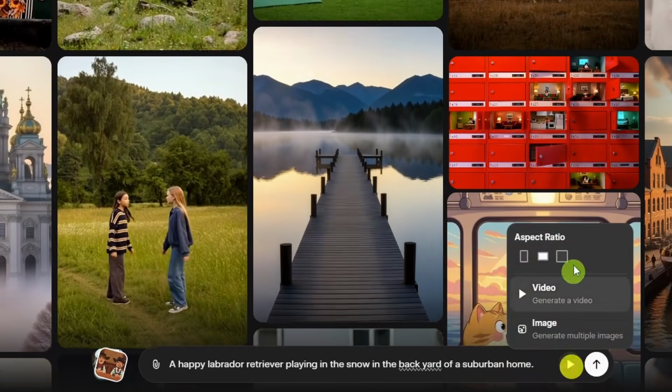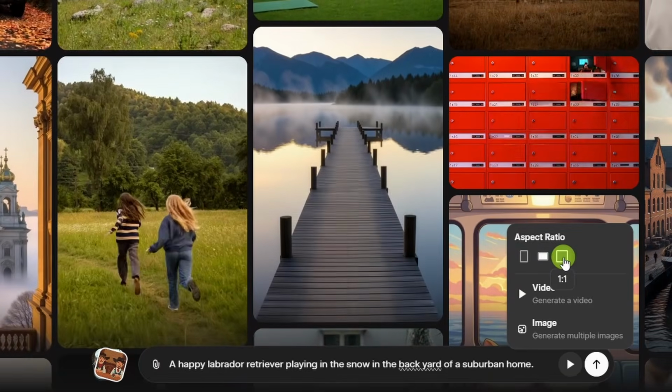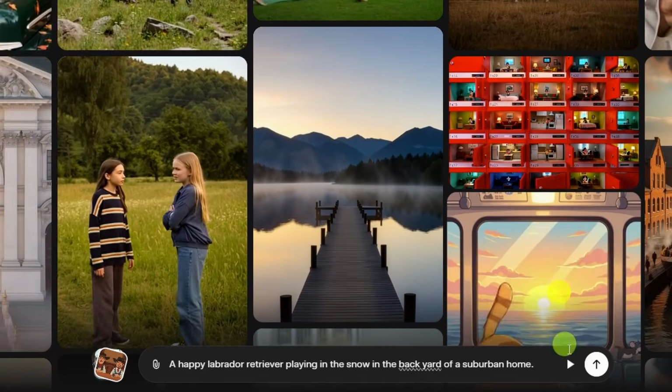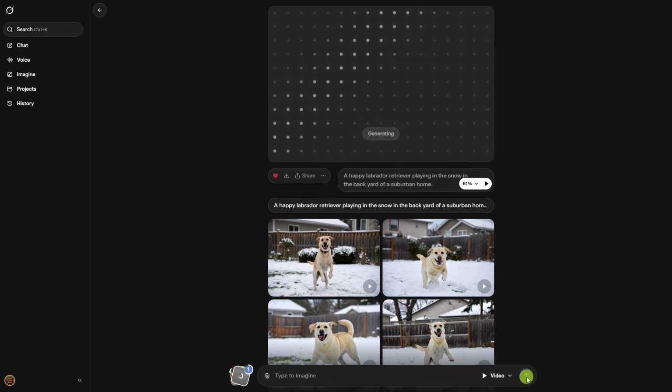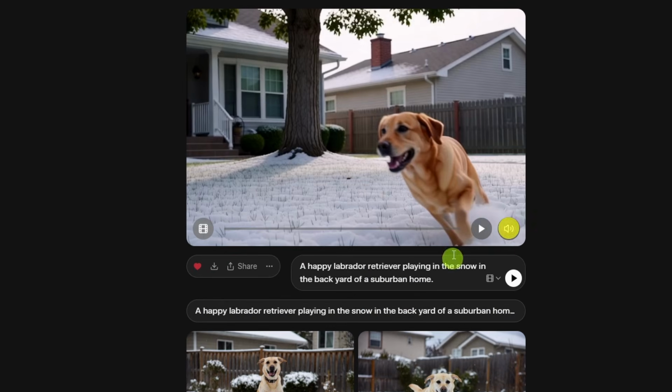Then click the play button to choose your aspect ratio. You can do 2:3, 3:2, or square 1:1, and choose whether you want a video or an image. We'll select video and click the go button. That brings us to this page. It's generating our video. Once the video is ready, it previews with the sound off, but we can go ahead and turn that on and play it from the beginning, see what it looks and sounds like together.